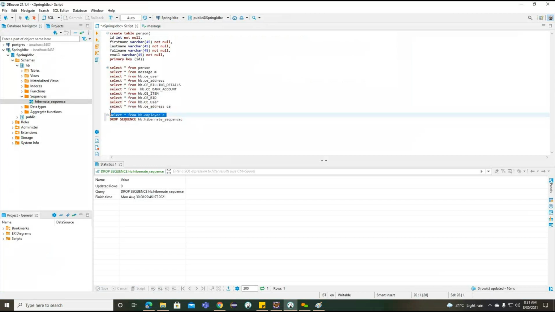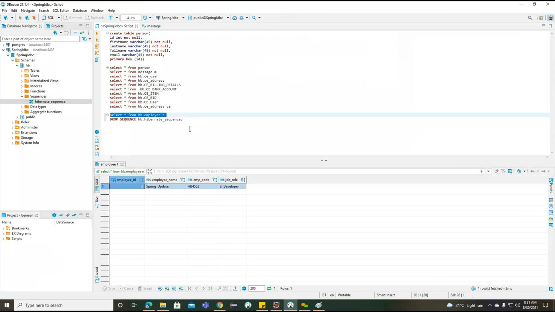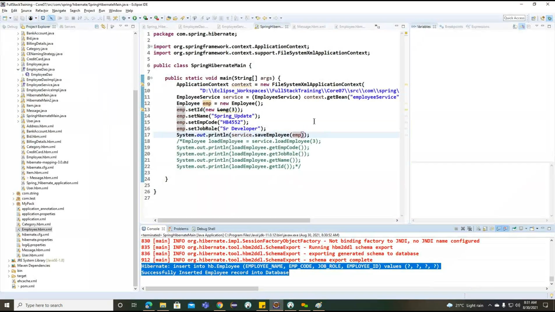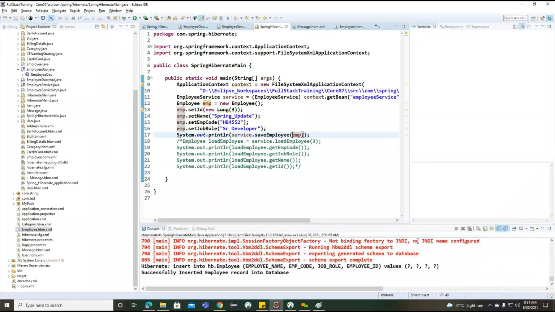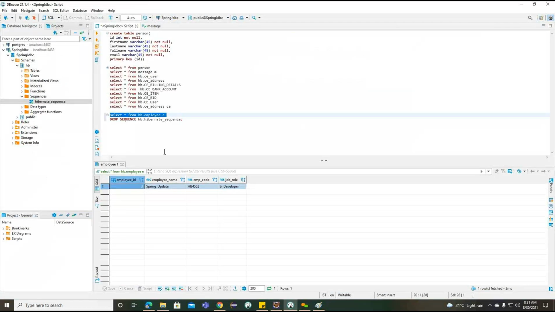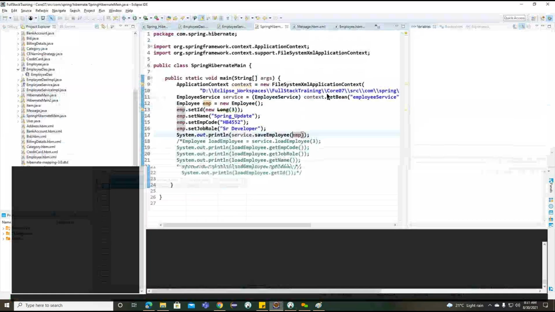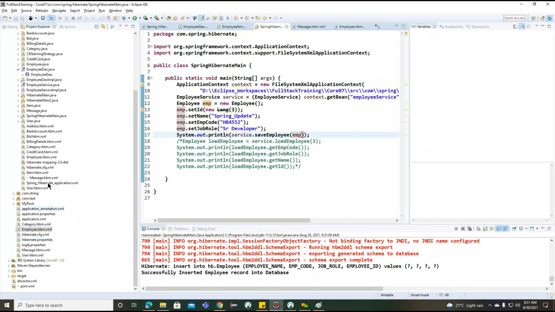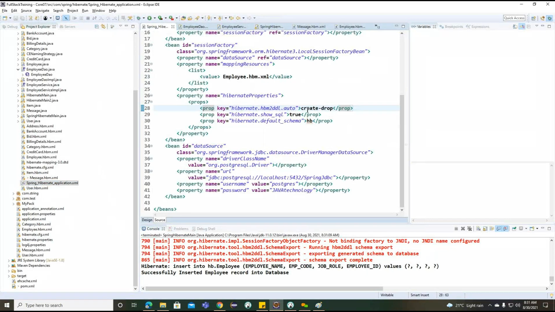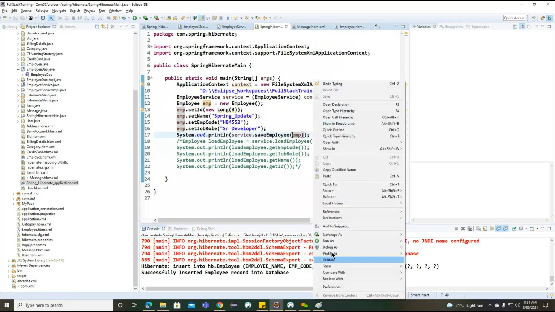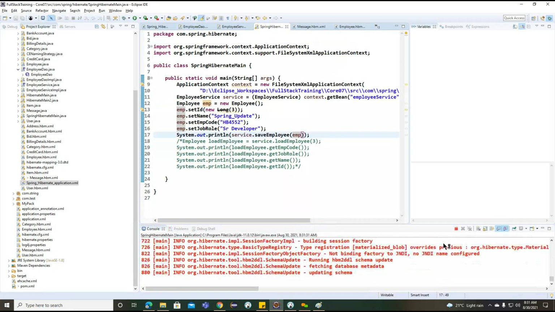Now we'll try to run the employee query. 3 records. Okay. Again I'm trying to run one more time. Oh, sorry. Here we need to modify the table structure, so we don't want to recreate the table one more time.